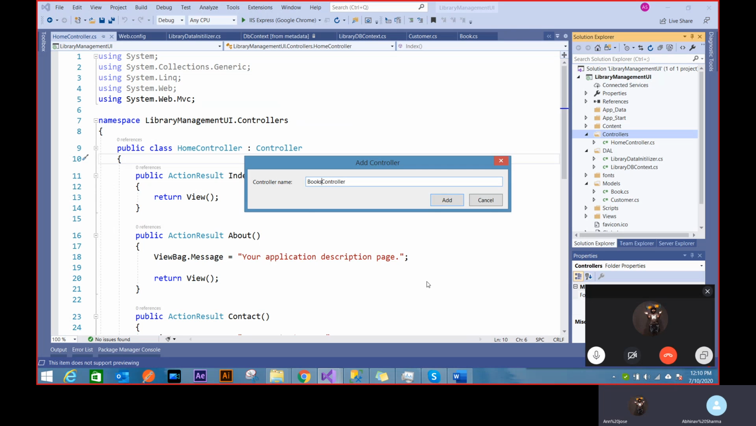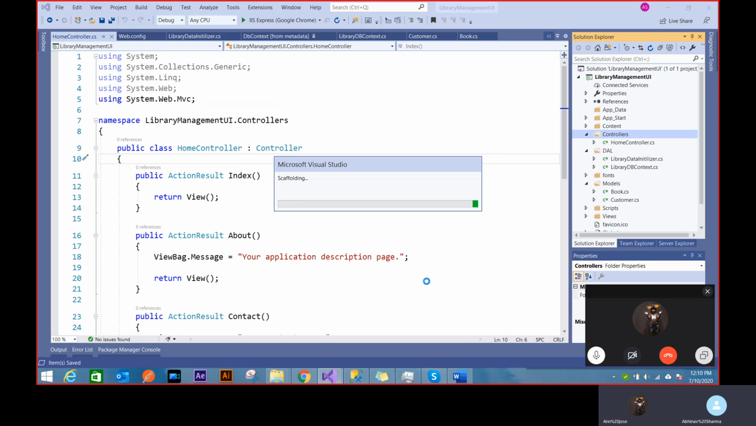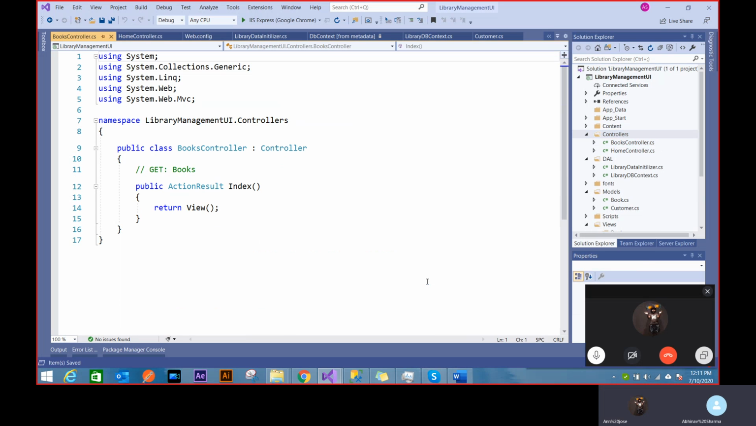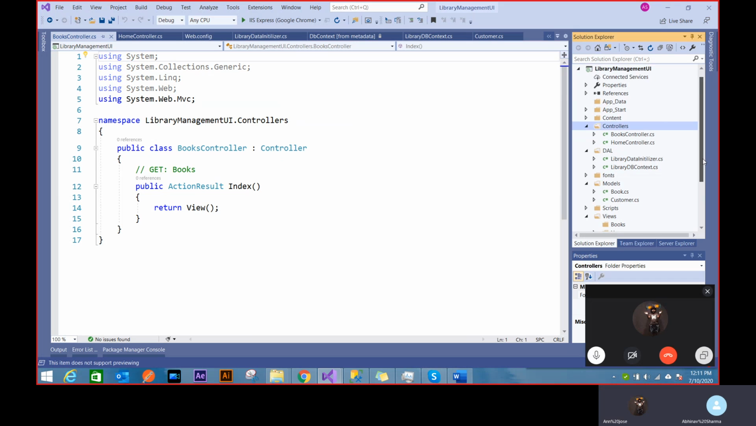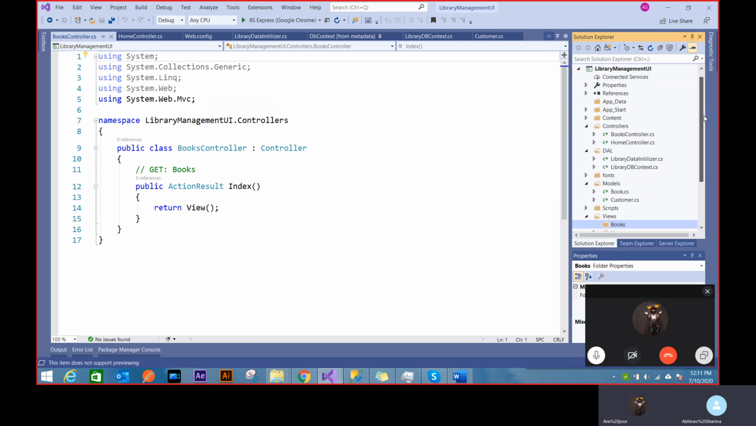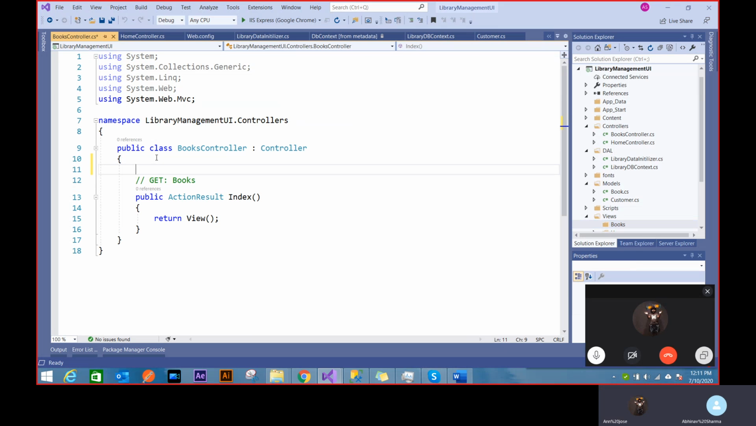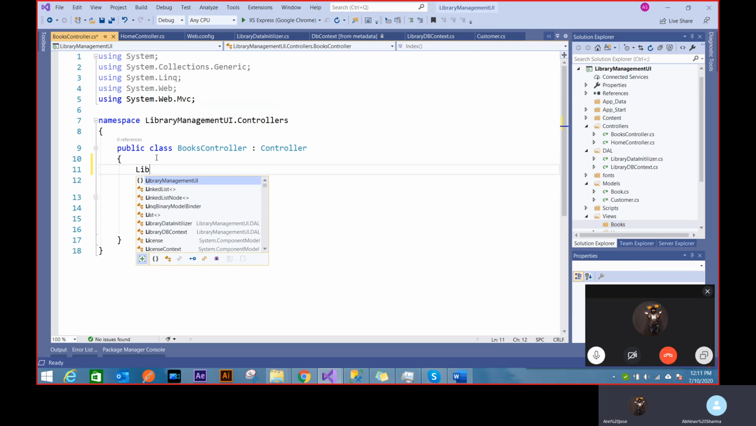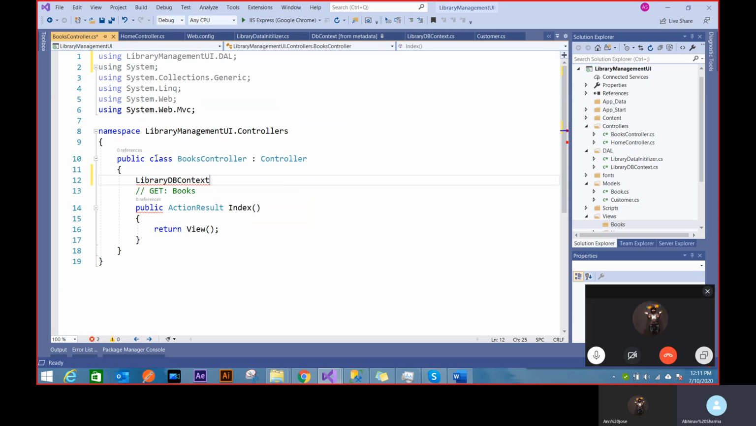So let's add a new controller, Books. Because I'm using scaffolding, you can think of that as going to create a view folder for me automatically, and it's going to add this index function. So it will create a view folder with Books and an index function. Now what I'll do is access that library DB context. So I'll say LibraryDbContext. You see it's coming here. I'll create a new object db, new LibraryDbContext.